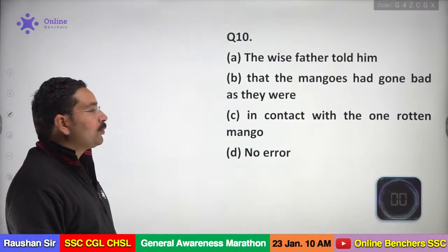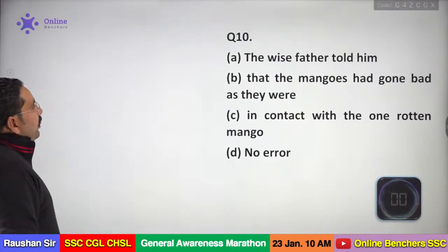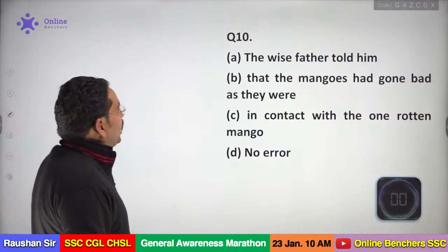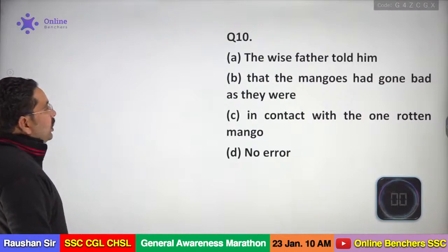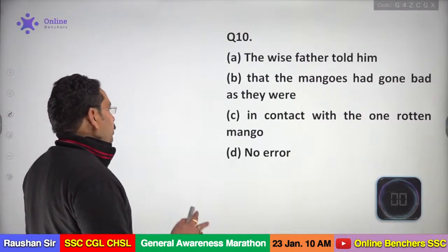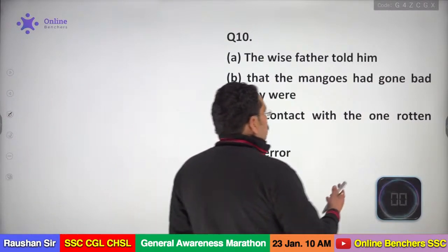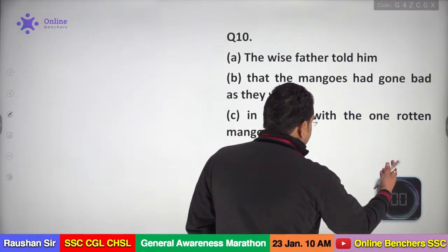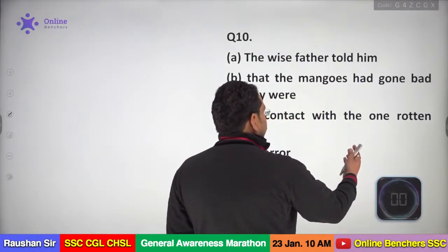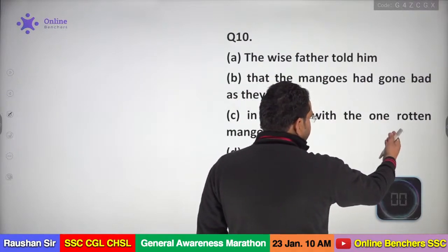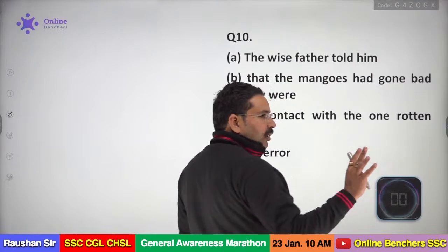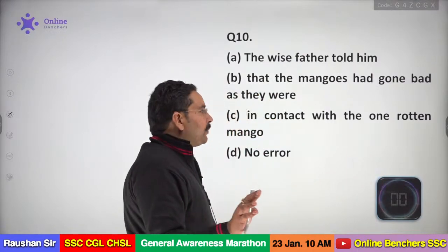Let's start, my dear. Okay, see. "The wise father told him that the mangoes had gone bad as they were in contact with the one rotten mango." With the rotten mango or with one rotten mango, one will be correct, because these are two determiners and we cannot put two determiners to identify the same idea. Getting my point? Exactly what is happening here.